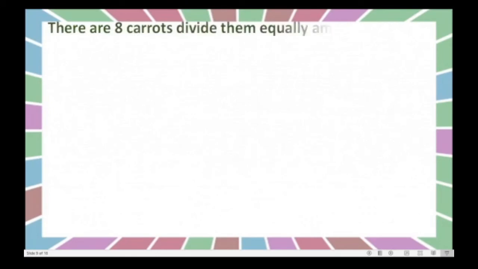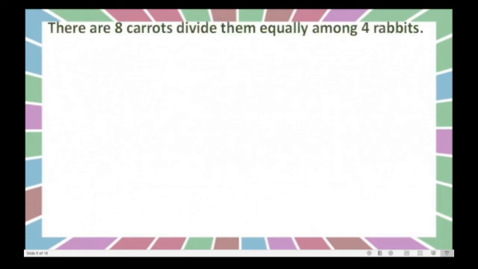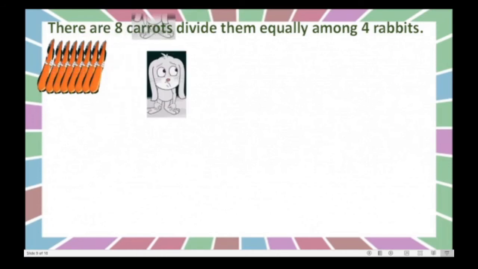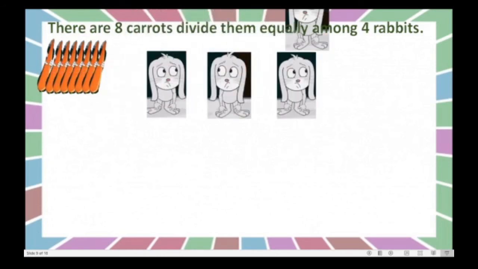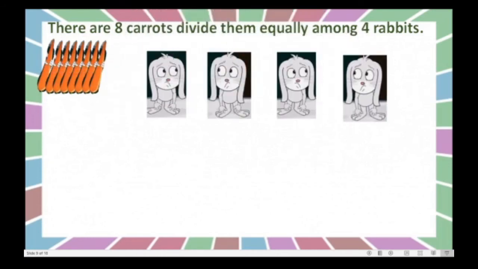Now here, see one more method we will go through. Same sum I will take here. There are 8 carrots. Divide them equally among 4 rabbits. Yes, here 8 carrots and 4 rabbits. Okay. Now what we will do? We know that 2 to each, right? Because we have already tried this sum.